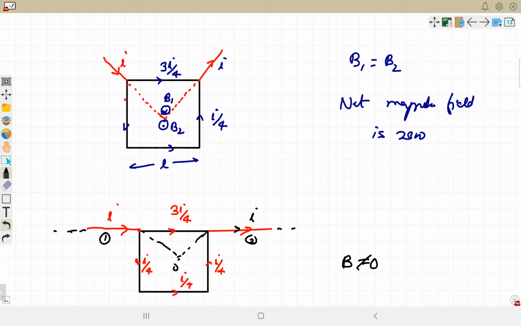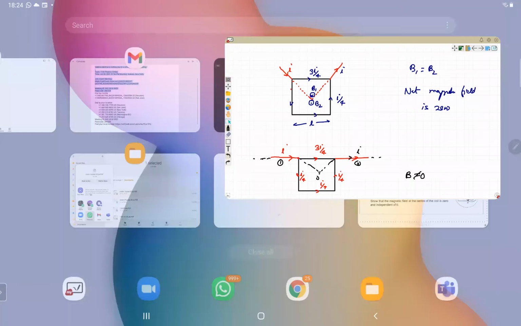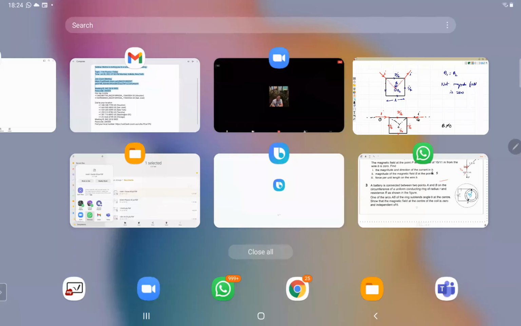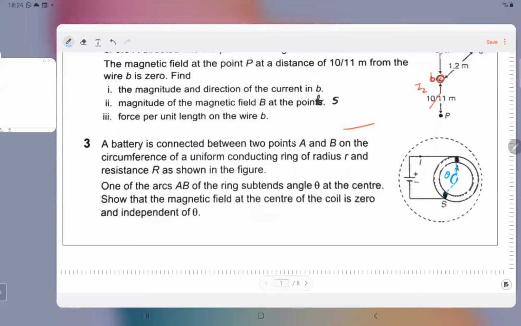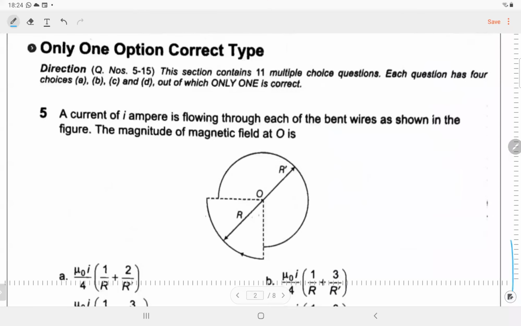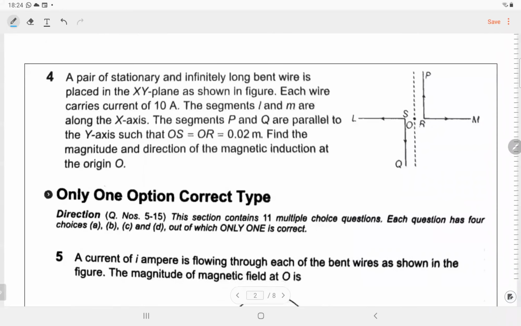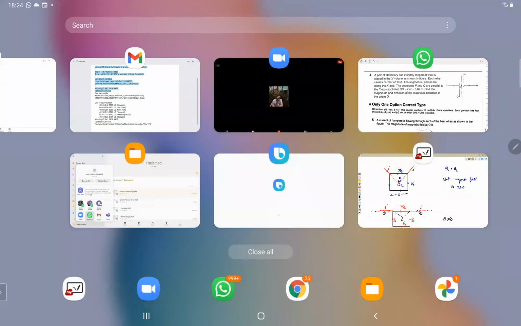Okay. Next, question number 4. A pair of stationary and infinitely long bent wire is placed in XY plane as shown in the figure. Each wire carries current of 10 ampere. The segments L and M are along the x-axis. Segment P and Q are along the y-axis, such that OS is equal to OR is equal to 0.02 meter. Find the magnitude and direction of the magnetic induction near the origin. So, solve this.